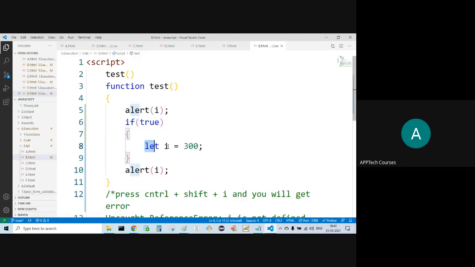It is like a local variable to this block. It is local to this block. We cannot use it outside the scope of this block.